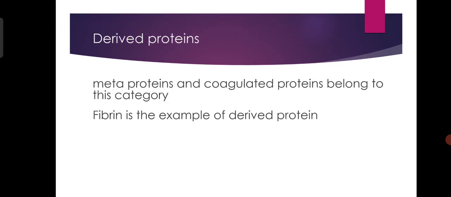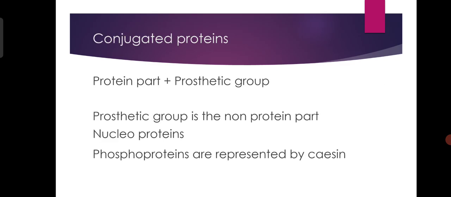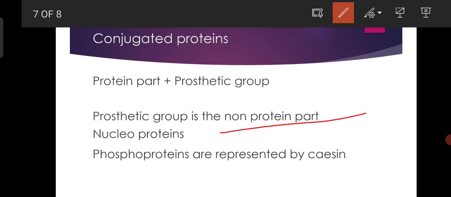Then there are certain categories of proteins called derived proteins. Metaproteins and coagulated proteins belong to this category. Fibrin is the example of derived protein. Conjugated proteins. Conjugated proteins contain two parts. One is the proteinaceous part, that means the protein part, and a prosthetic group, which is a non-protein part. Prosthetic group is the non-protein part of the conjugated protein.